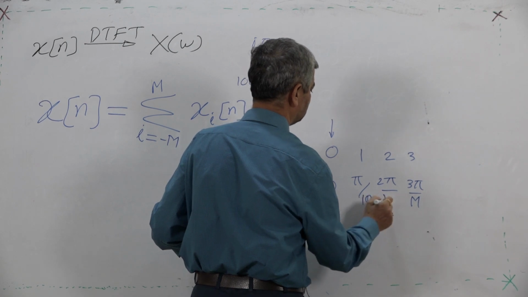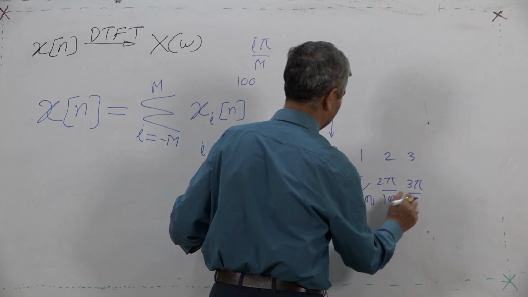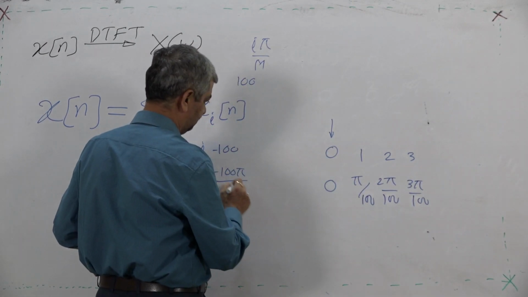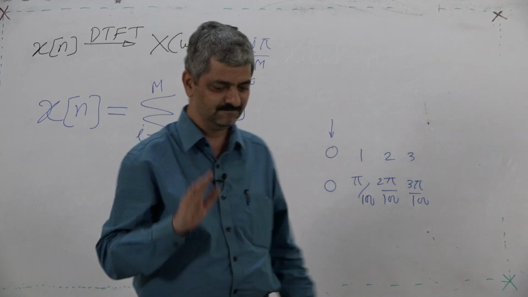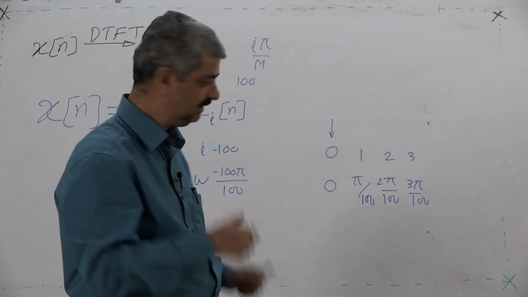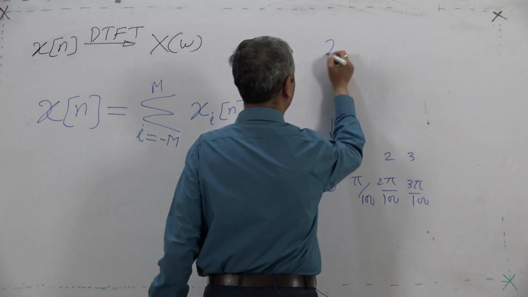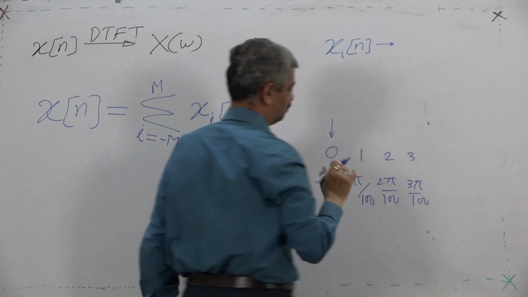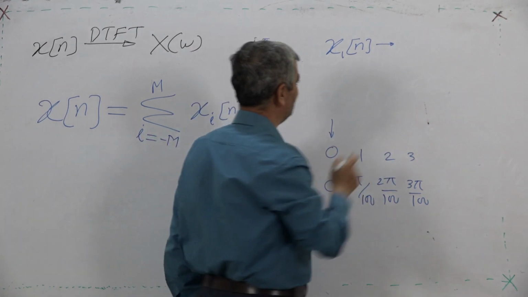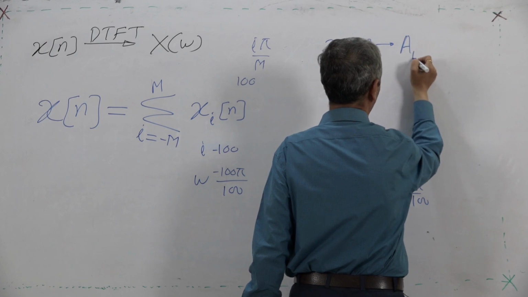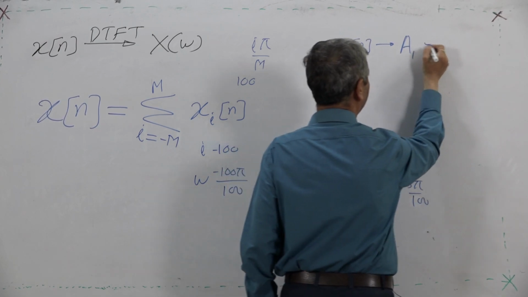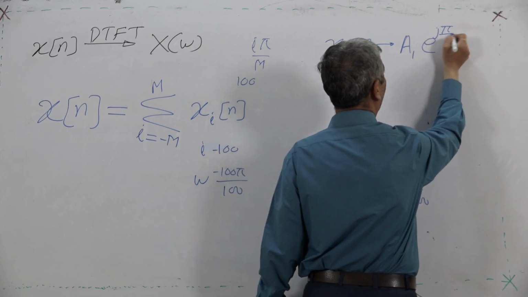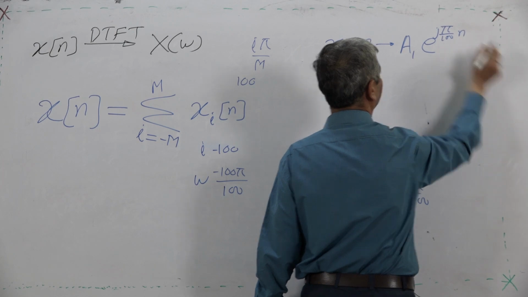So, m is 100, m is 100. Listen very carefully. I am aware that it is not so easy. The sequence x1n is a1, which is a multiplier, e raised to j pi upon 100n.